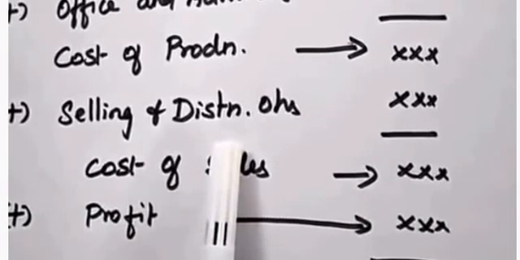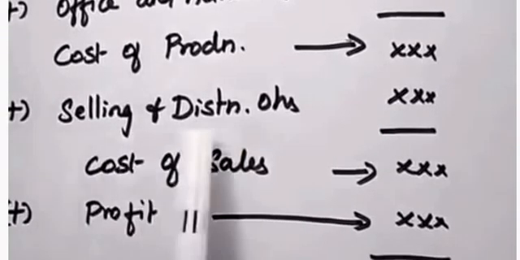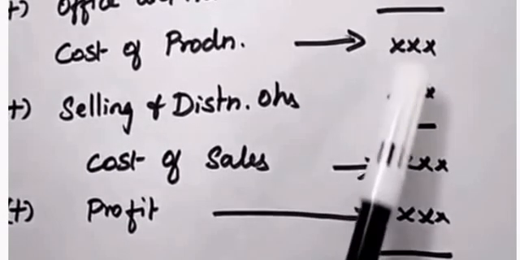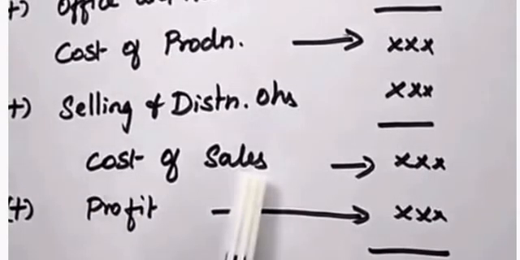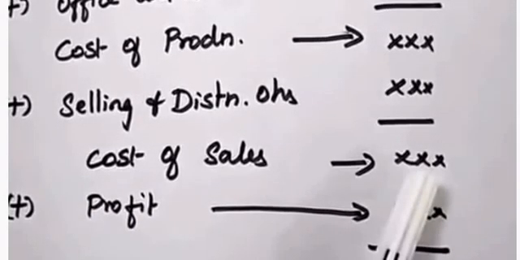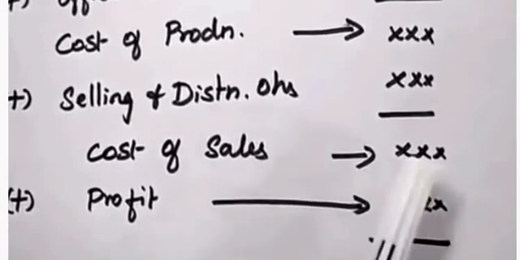That is indirect overhead, which comes under selling and distribution heads. And after adding this, you will get the total cost of sales. This is the total cost of production or total cost of sales.